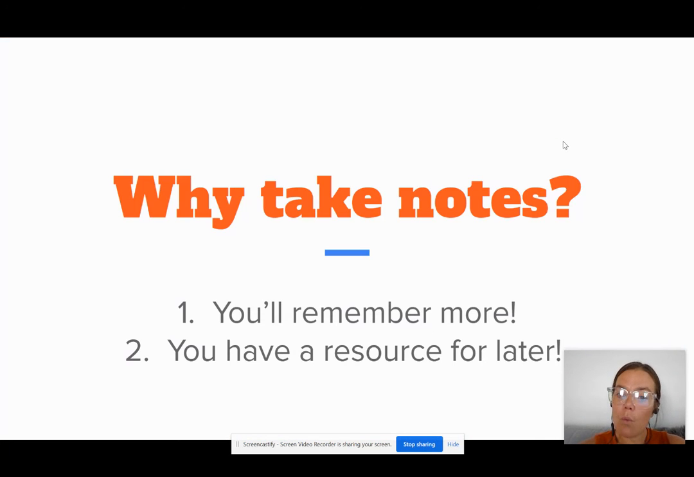So before we begin, why do we take notes? First of all, there's research to show that you'll remember far more if you write things down and record notes, as opposed to just listening or reading them. And secondly, I like having you guys take notes because then you have the resource for you to use later.